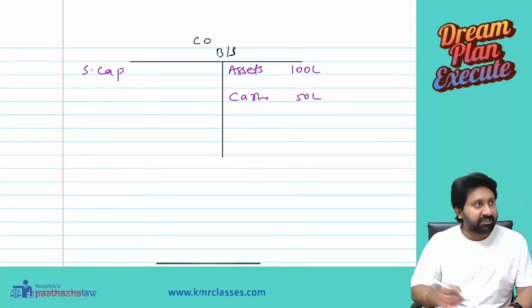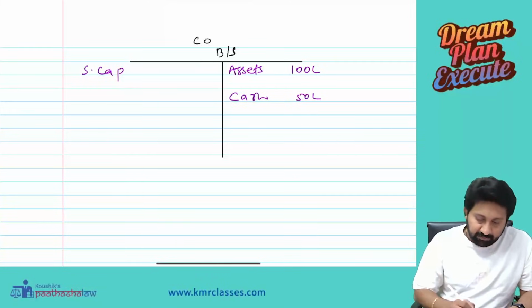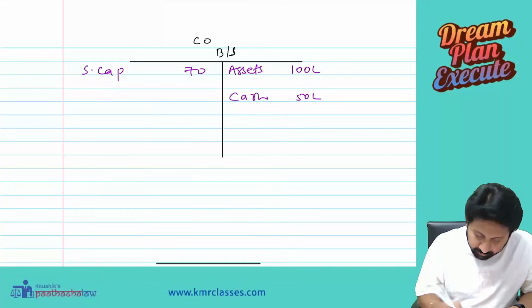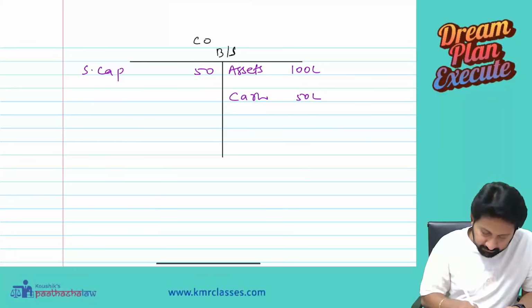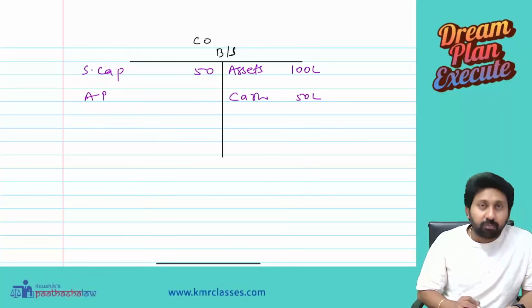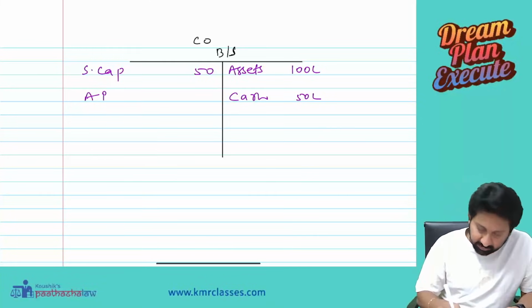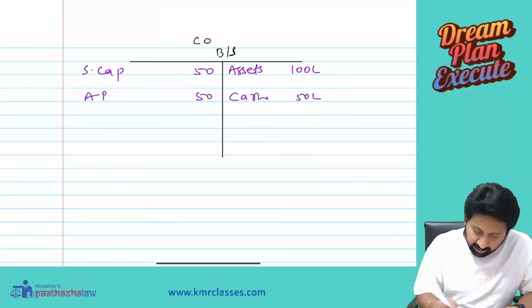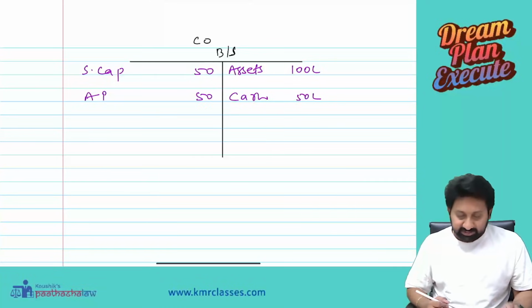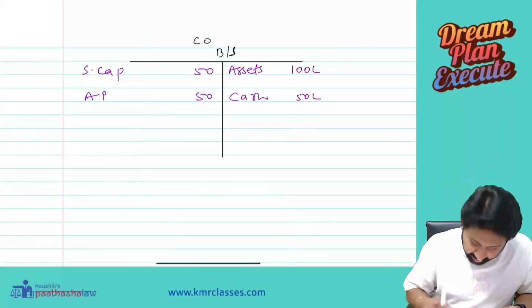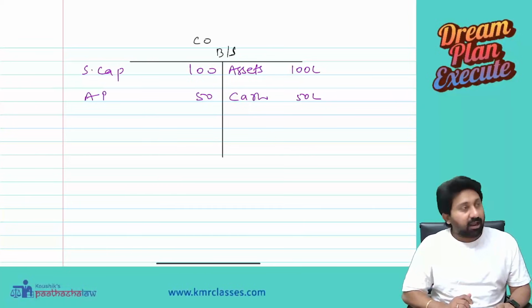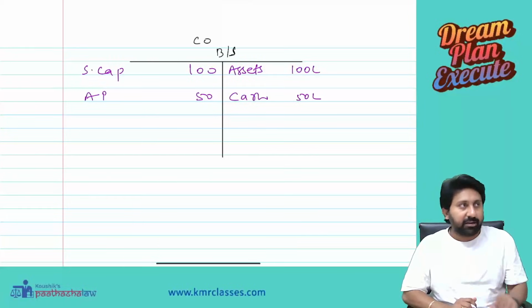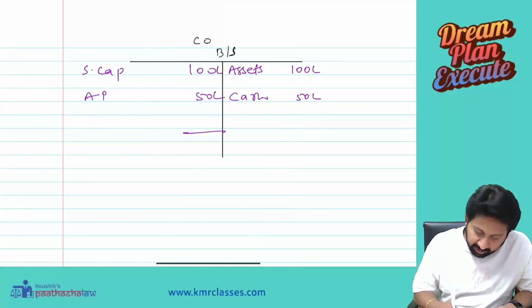Next, share capital, obviously equity share capital, 70, or let us take 50. Accumulated profits, a variety of reserves put together, are another 50. Okay, sorry, assets. Share capital 100, accumulated profits 50. This is the balance sheet of a company.